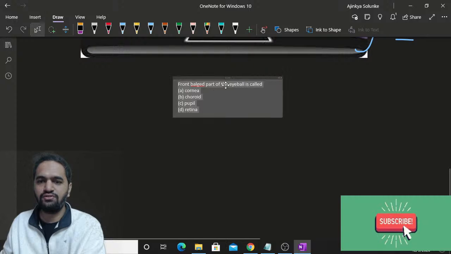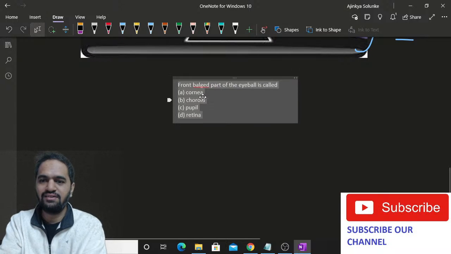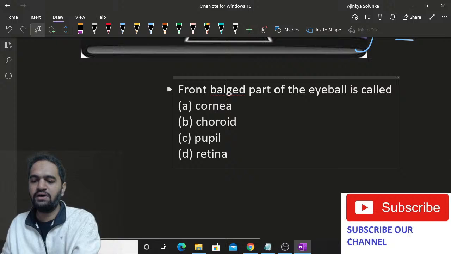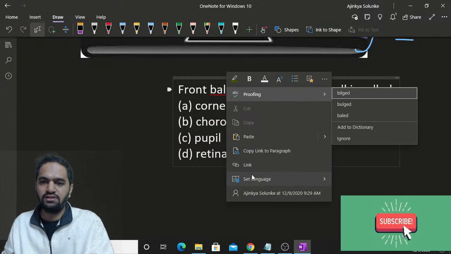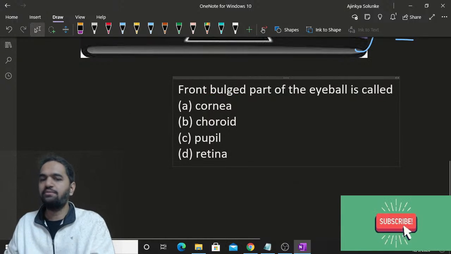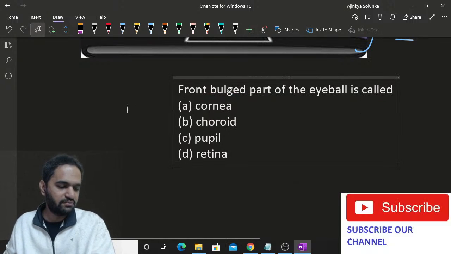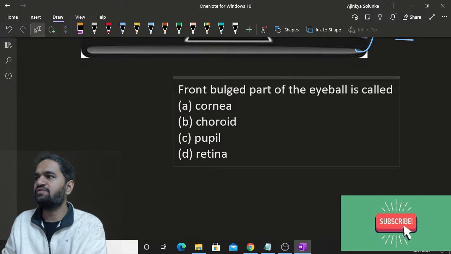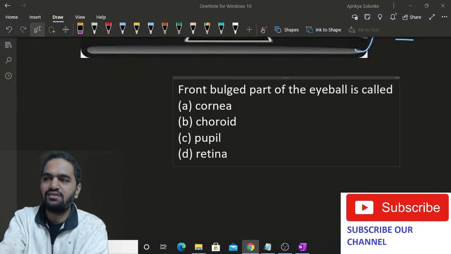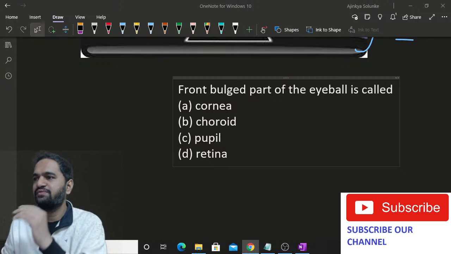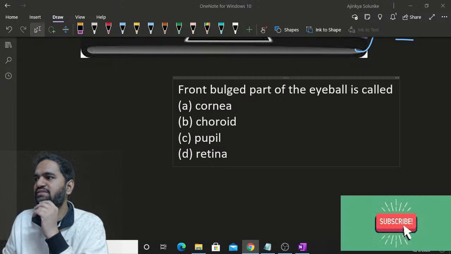Okay, so this is your question. A very simple one, actually too simple. Front bulged part. That is basically the bulged part. The front bulged part of the eyeball is called what? That means it is bulging outside. They are just asking what is the name of that. Okay, very simple. Let me know what it is called.